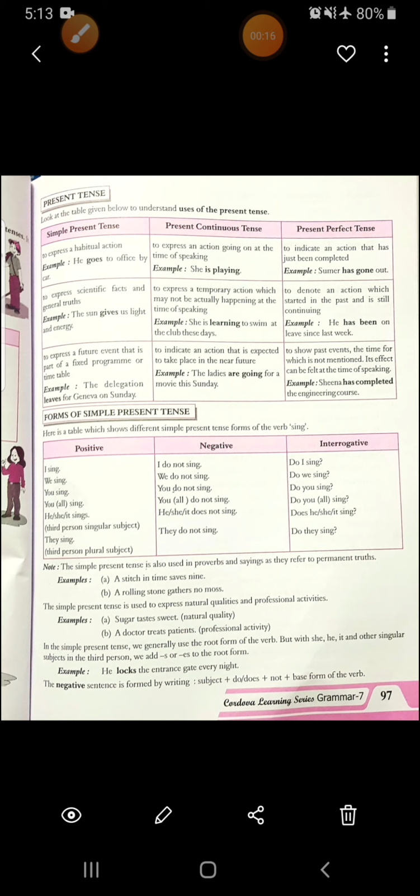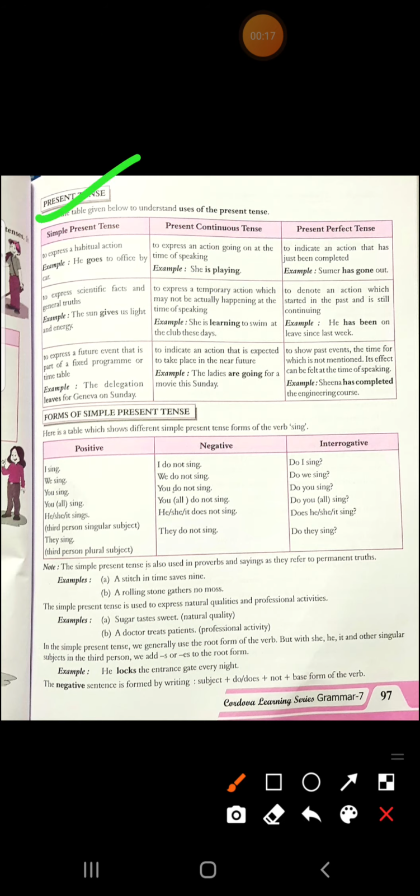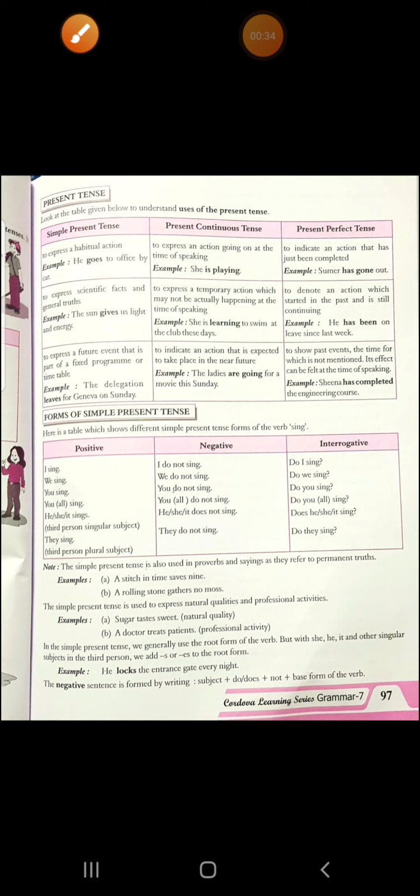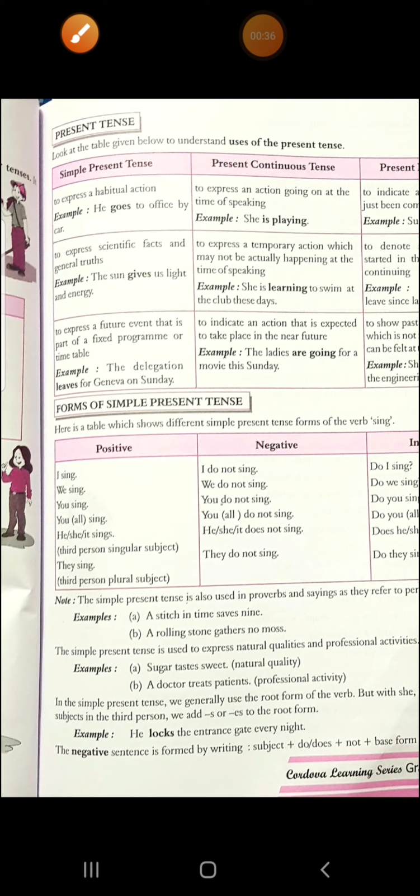Now we will start with this table, and I already told you to read this chapter. What is there in this table is where you can use simple present tense, where present continuous tense, and where present perfect tense. All right, now let's see one by one.